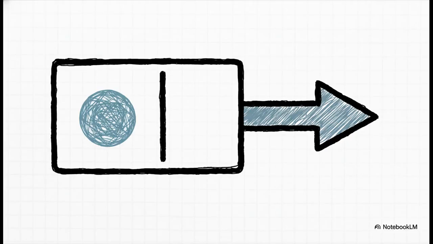The basic building block of a linked list is something called a node. It's super simple. It's just a little container with two parts: the actual data you want to store, and then the pointer, which is really just the memory address of the next node in the chain.